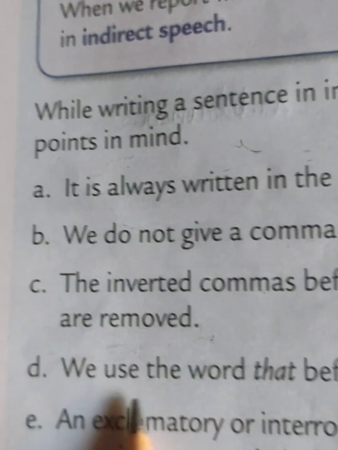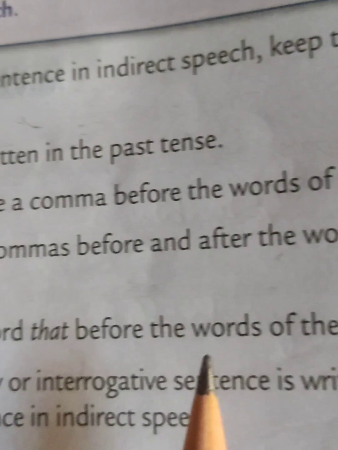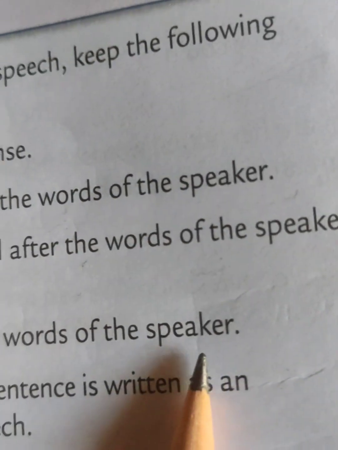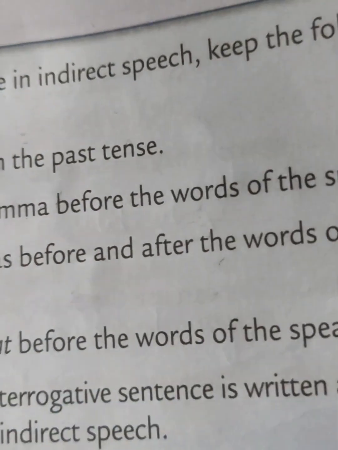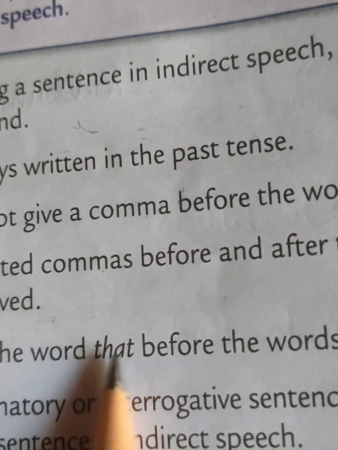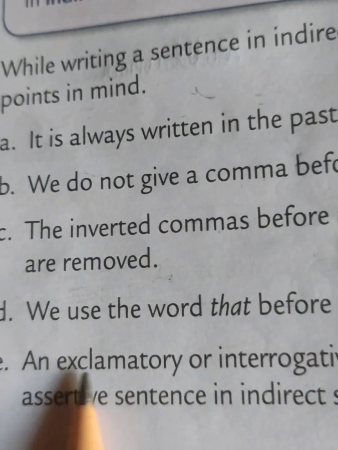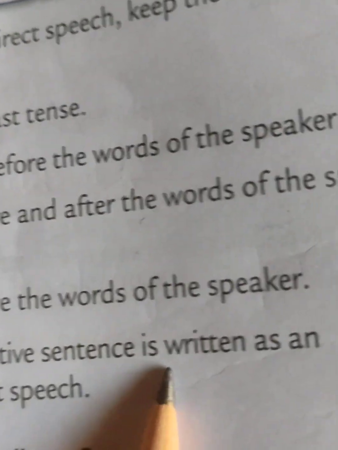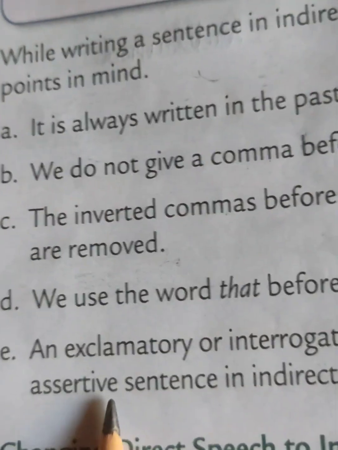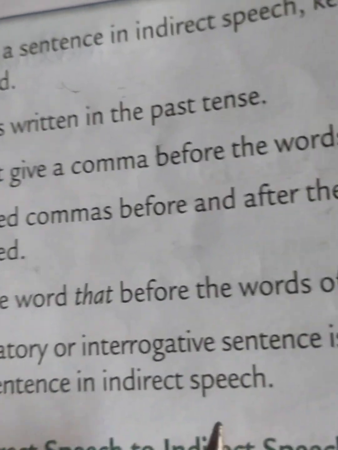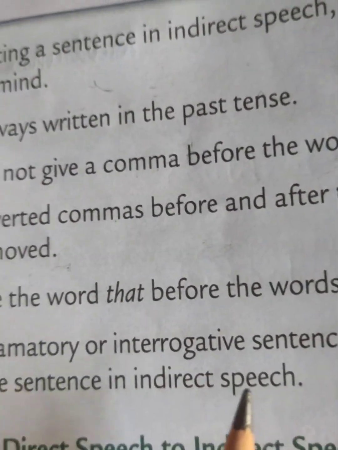Next one, we use the word that before the words of the speaker. Before the words of the speaker, you have to use that. Next one, an exclamatory or interrogative sentence is written as an assertive sentence in indirect speech.